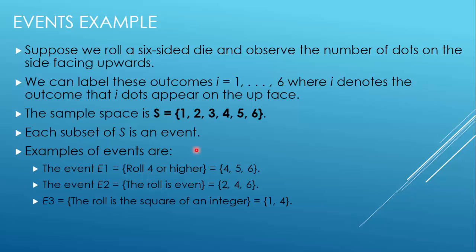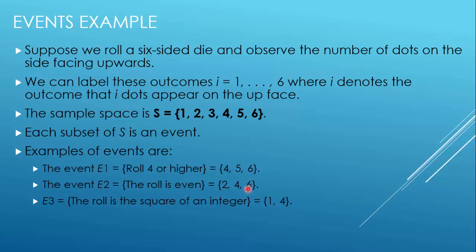So numbers 4 and greater than 4, and the set will be {4, 5, 6}. Another event, E2, is the roll of an even number. What are the even numbers in this set? 2, 4, and 6. So the event is {2, 4, 6}.